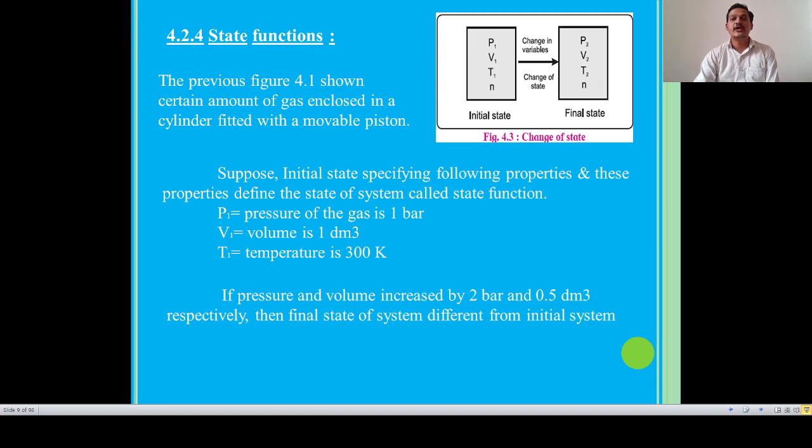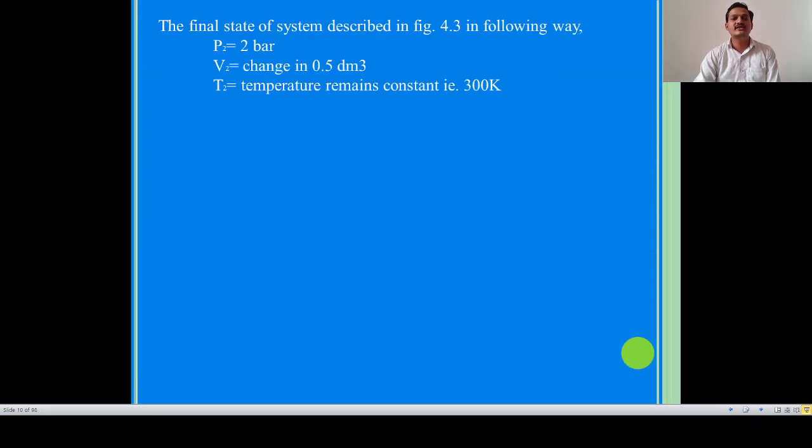Now, suppose the pressure increases to 2 bar and the volume decreases by half, that is to 0.5 dm3. Then the final state of the system is different from the initial state. Let us observe that final state: pressure 2, volume 2, temperature 2, and the number of moles remains constant. That is a change in state variables, because we changed pressure and volume. How much? Let us see.